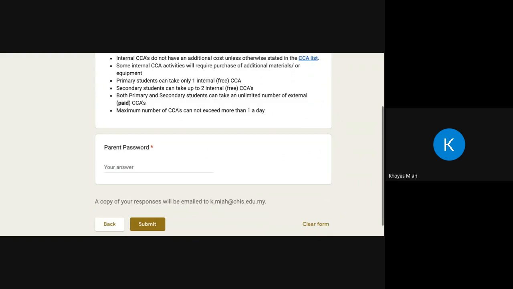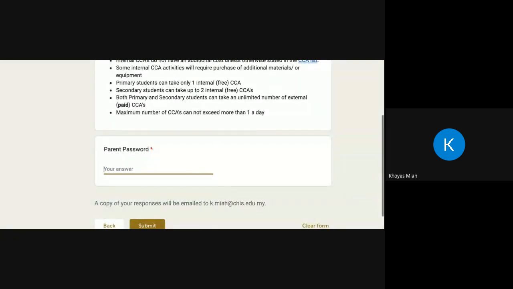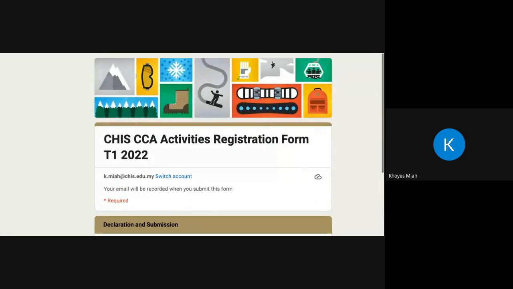Once you've understood all that, if you agree to all of that, you need to enter your parent password over here. Now, please make sure you don't share this with your child or anybody else. Type the password in exactly and then click submit. Once you've done that, that's all you need to do, and you will then just wait for us to get back to you. We will populate everything, and eventually everything will go onto the parent portal, which you'll be able to have a look at. So I hope that made some sense to you.